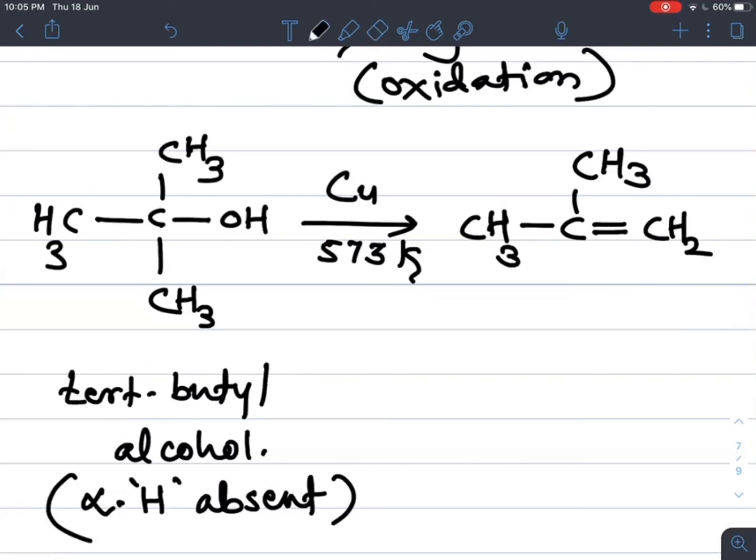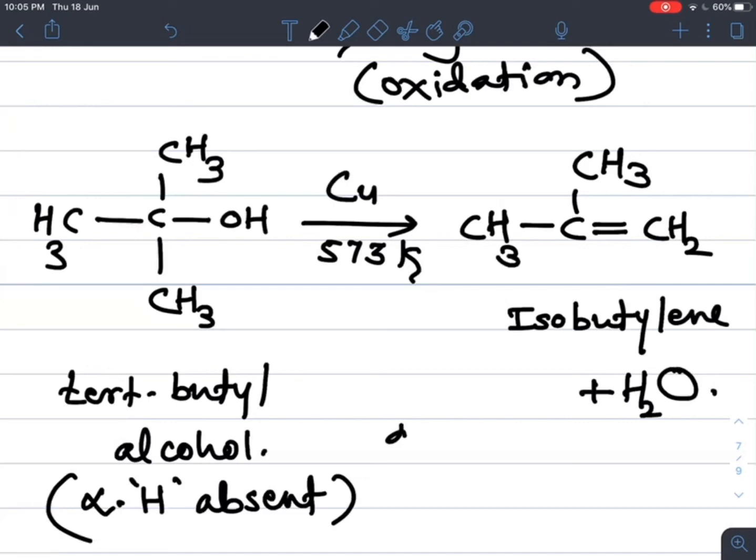So this is isobutylene, an alkene, formed by the removal of a water molecule, with H2O removed as a byproduct.